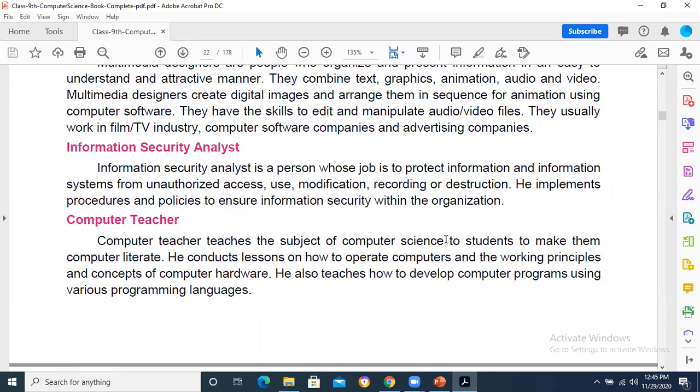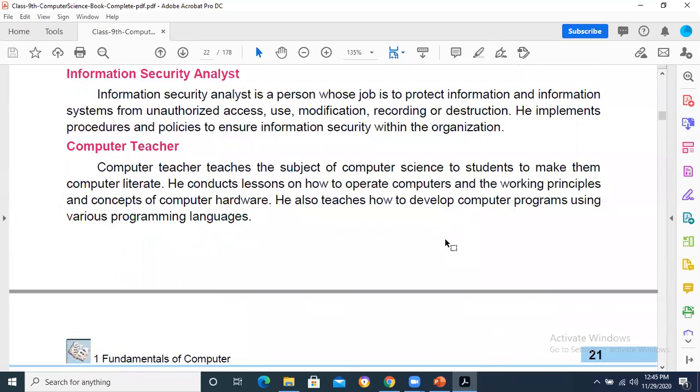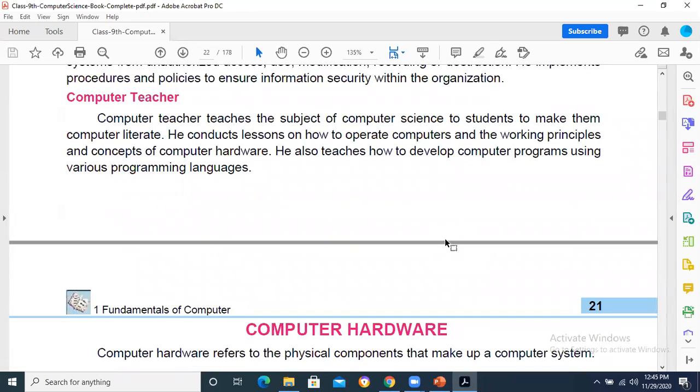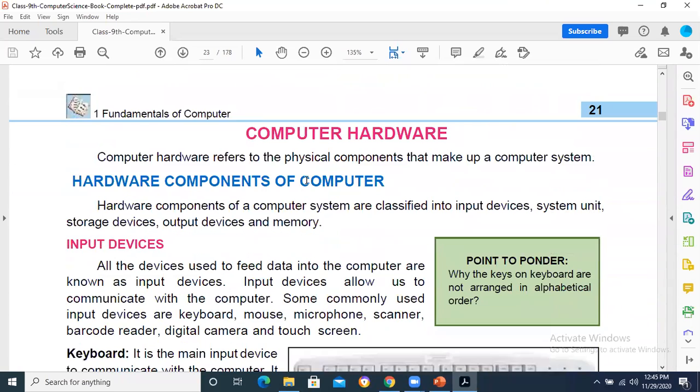Normally, there is a network administrator in organizations, but if the organization has very high profile data, they also hire a separate information security analyst who manages all the security of the data. Computer teacher is also one of the careers that you can opt.